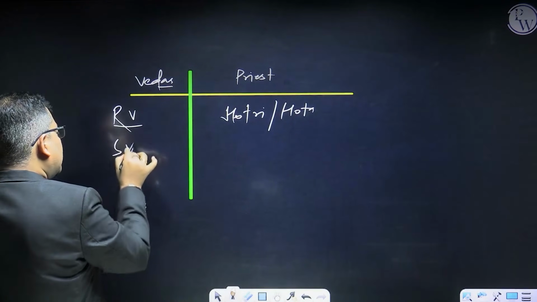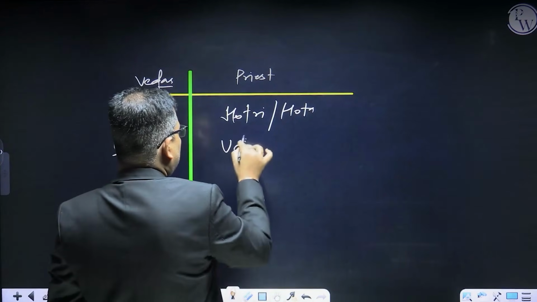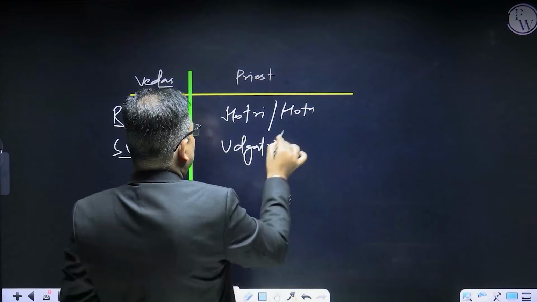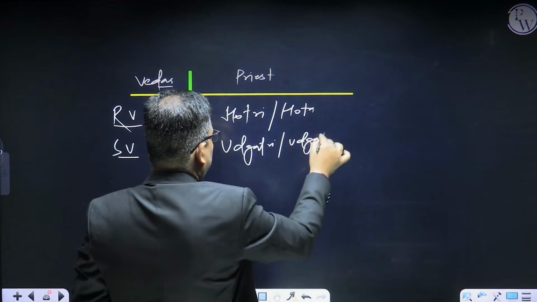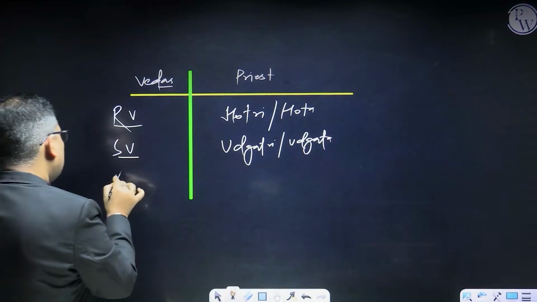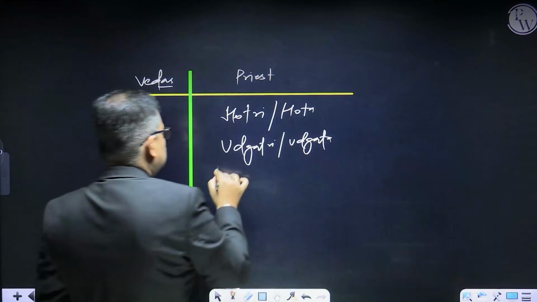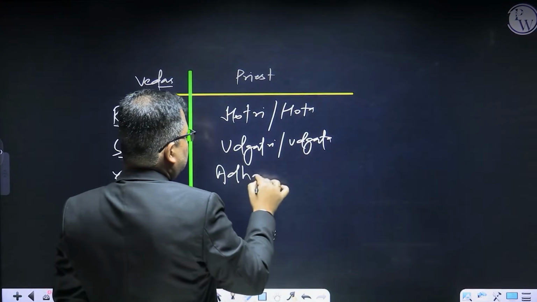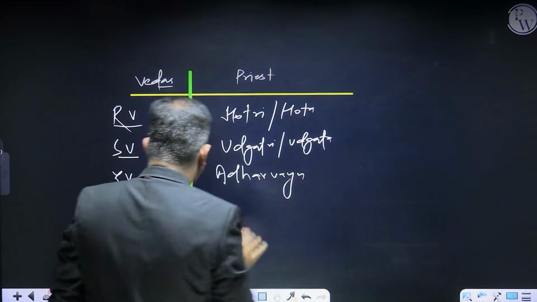The Sam Veda is recited by the Udgatri or Udgata. The Yajur Veda is recited by the Adhvaryu.